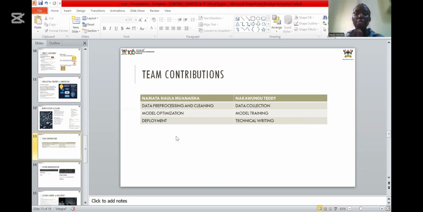Then my friend worked on the data collection and merging the data sets using a common field. She also trained all our models, and she worked on the technical writing.